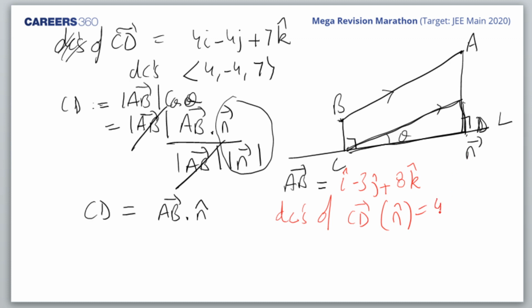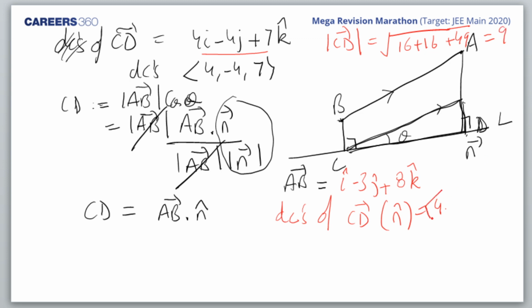The CD vector which I got was this. If I divide by its magnitude, which is the square root of 16 plus 16 plus 49, what do I get, students? I get 9.